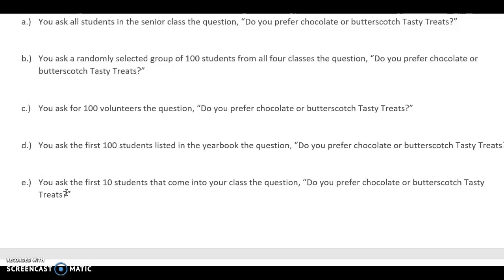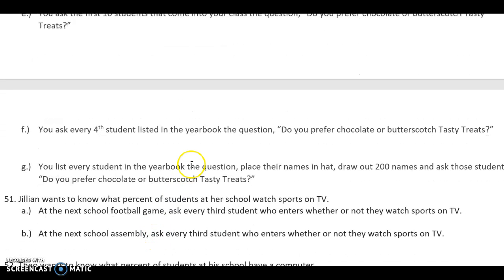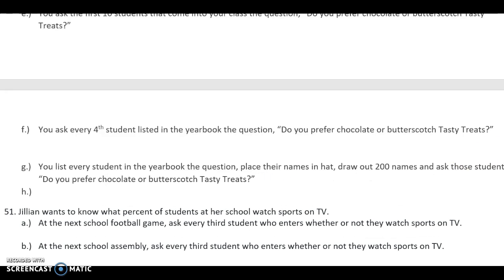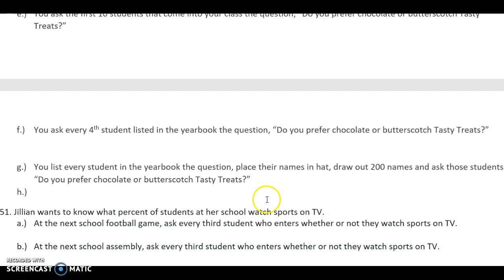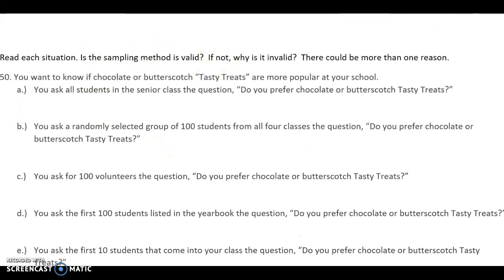You ask the first 100 students listed in the yearbook. You ask the first 10 students that come in the class. You ask every 4th student listed in the yearbook. You list every student in the yearbook and place their name into the hat, draw out 200 names, and ask those students, do you prefer chocolate or butterscotch tasty treats? Alright, so going back. We are supposed to determine whether or not the sampling method is valid.